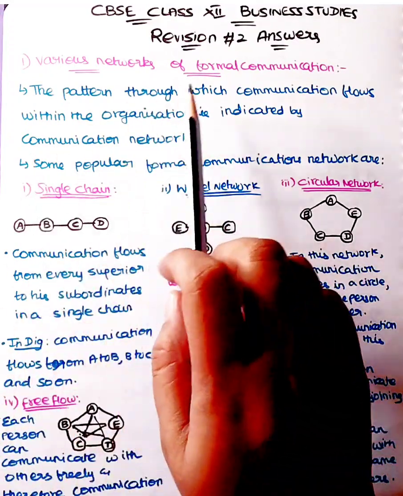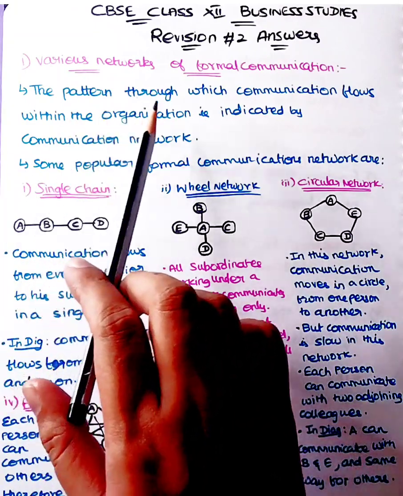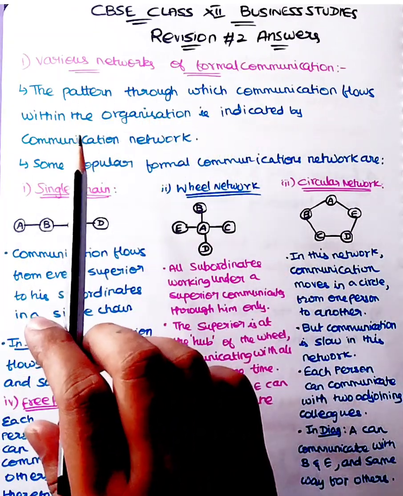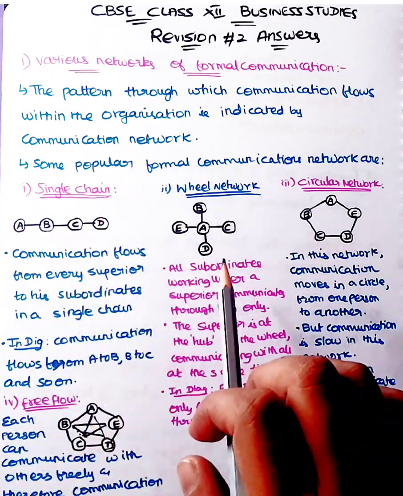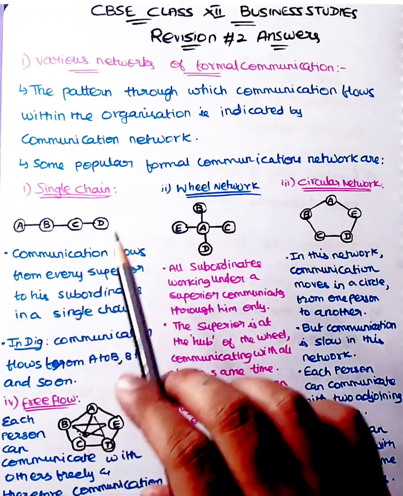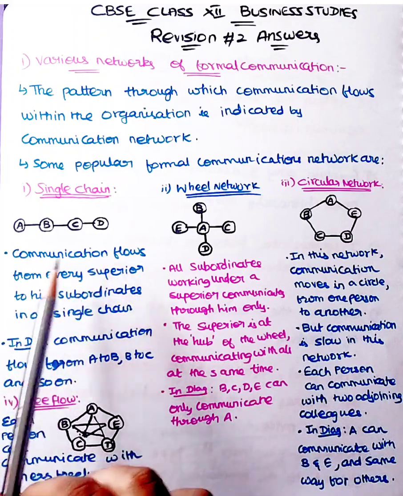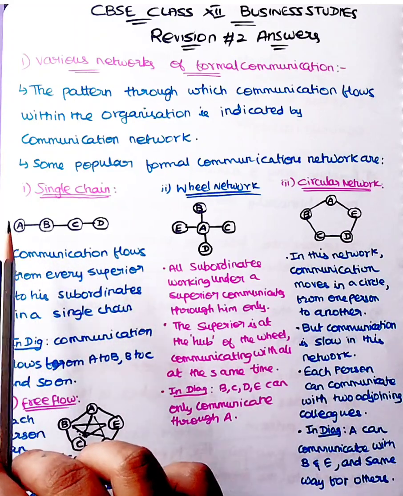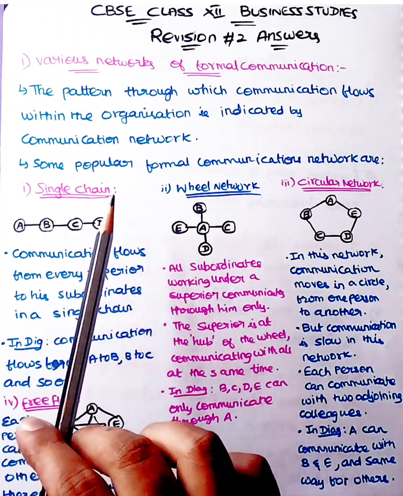First question, various networks of formal communication. The pattern through which communication flows within the organization is indicated by communication network. So we have few formal communications listed here. Single chain. This communication flows from every superior to his subordinates in a single chain. So if you see in this diagram, from A to B, B to C, C to D, etc.